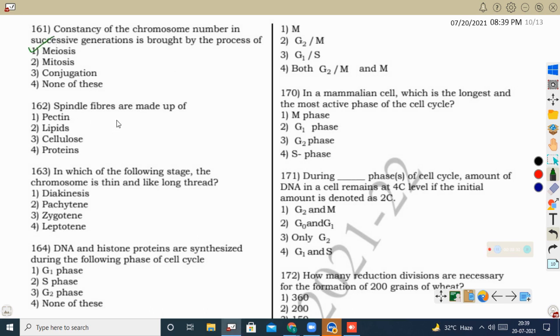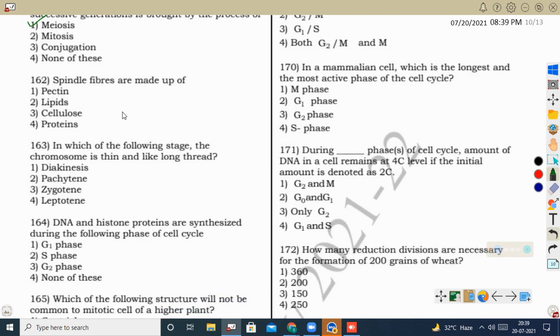Next question, spindle fibers are made up of. Spindle fibers are made of tubulin protein. So here the correct option is proteins. Next question, in which of the following stages is the chromosome thin and like a long thread?